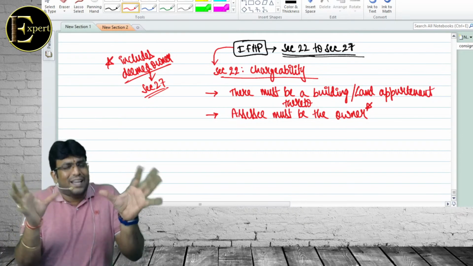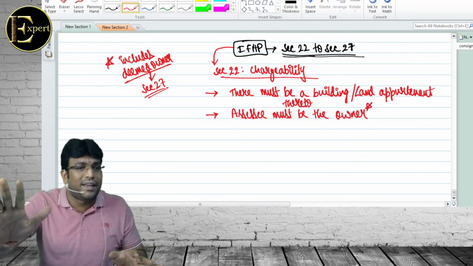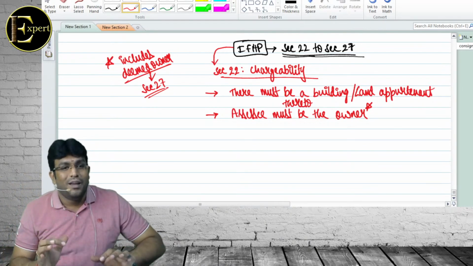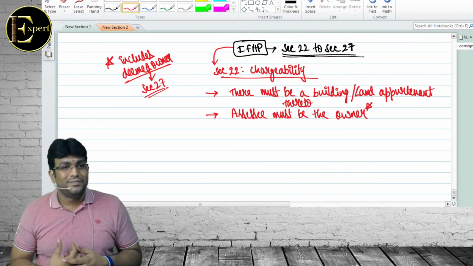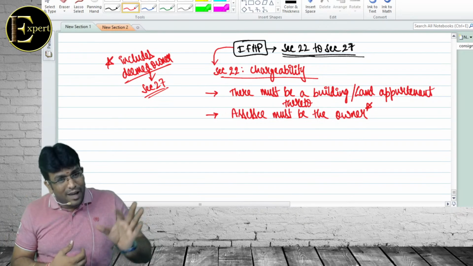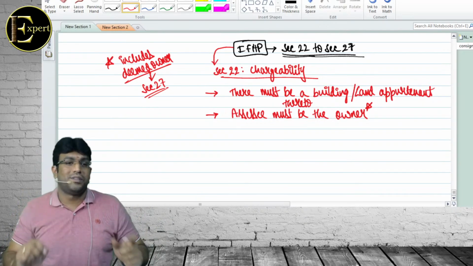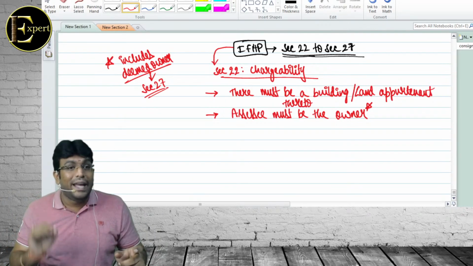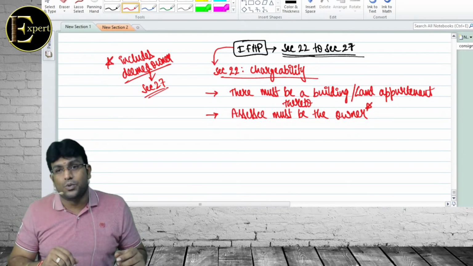So other sources is a separate head of income. अगर कोई income है, taxable है, और किसी head में नहीं आता है, इसलिए उसका नाम है income from other sources. Practically we also call it the residuary head of income. An income which is taxable but not covered under any head of income will come under income from other sources. Income from subletting is taxed under income from other sources.